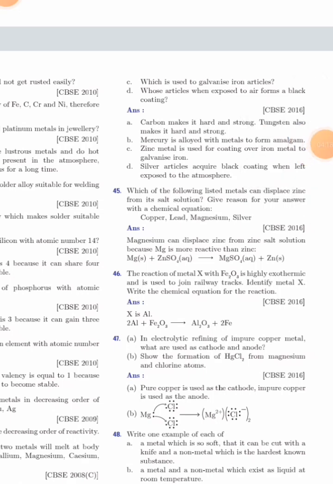Give reason for your answer with a chemical equation. Copper, lead, magnesium, silver. Magnesium can displace zinc from zinc salt solution because magnesium is more reactive than zinc, and you can write this as: magnesium plus ZnSO4 in aqueous solution gives MgSO4 in aqueous solution plus zinc in solid.